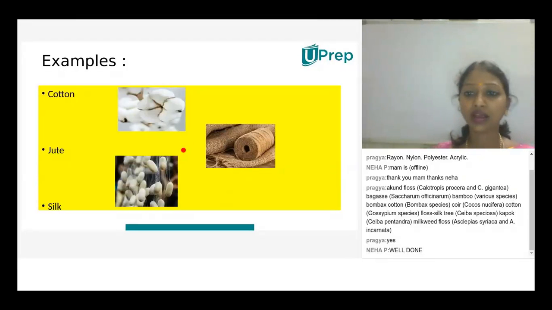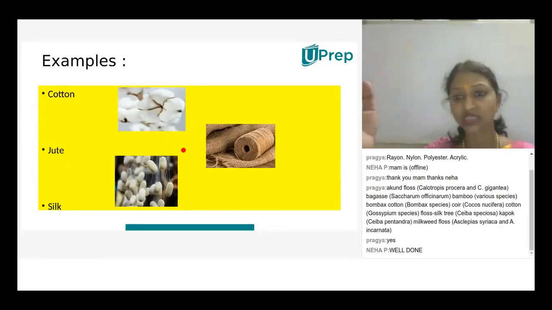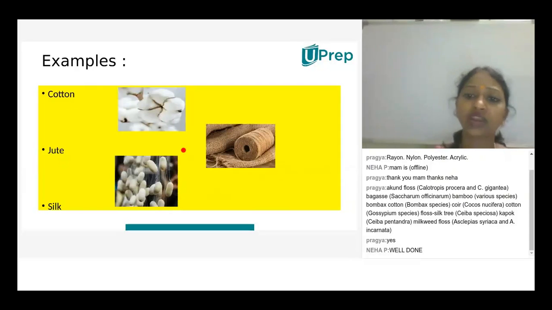With what thread, what kind of fiber they want, they pass it to undergo the dyeing process. What do you mean by dyeing process? To add color. Then finally it goes to the weaving process, so that we get silk textile, silk clothing.